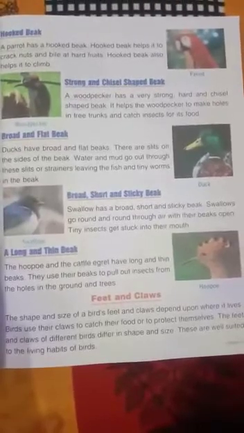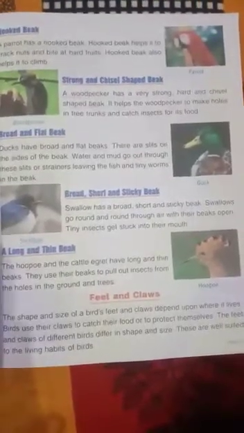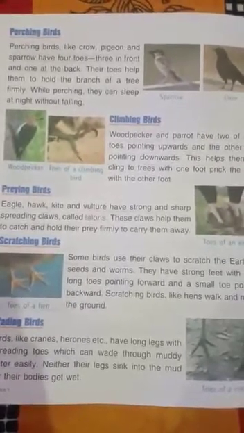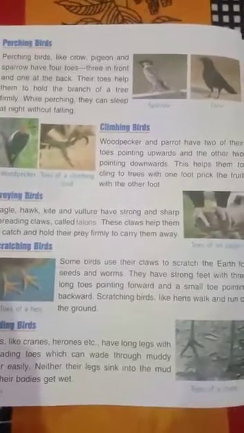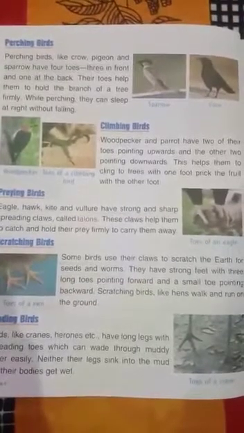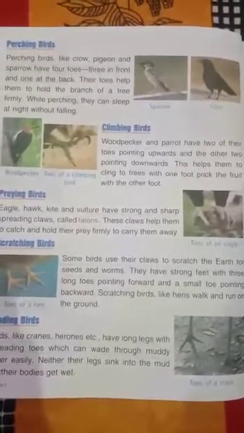Birds use their claws to catch their food and to protect themselves. Next, perching birds. Perching birds like crow, pigeons and sparrows have 4 toes, 3 in front and 1 at the back. For example, crows are perching birds. Climbing birds. The birds which can climb on a tree or the bark of a tree are called climbing birds. For example, woodpecker. Here are the toes of the climbing birds.